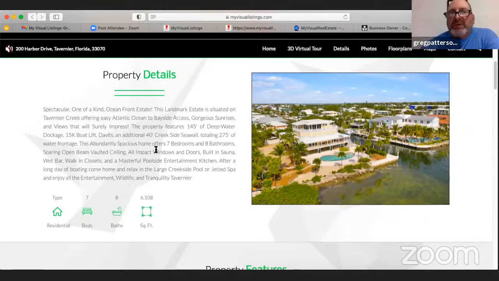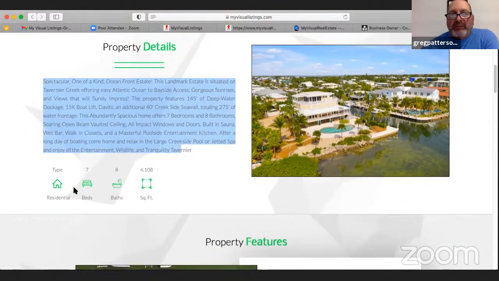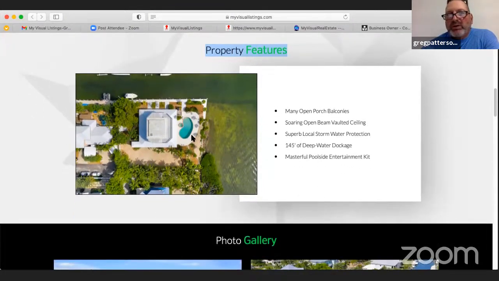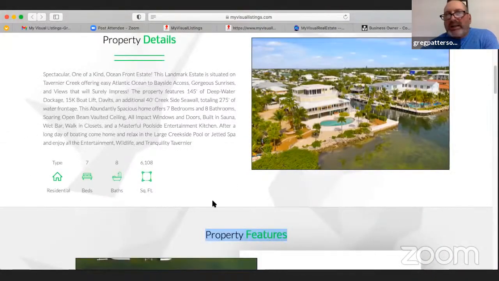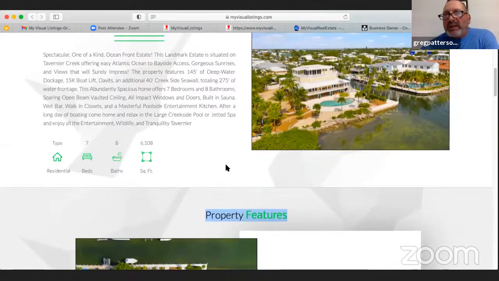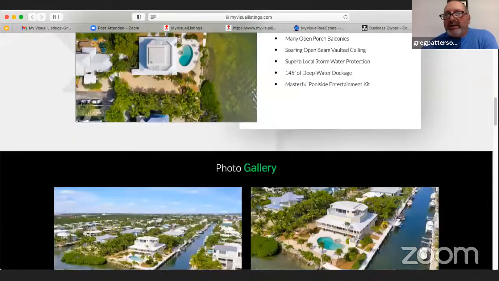Yeah, and this is what we were talking about, look at the difference between this. If you have a description put in, if you've done some of the information like selected beds, baths, square footage, and this here is a really nice feature. We have up to 10 you can do, but there's a minimum of 5 that you can put in. And we tell people at the beginning, you can change the picture. If you don't like this picture, you can change which one it is. If the agent doesn't like this picture, he can change where that goes. So it's all in the dashboard.